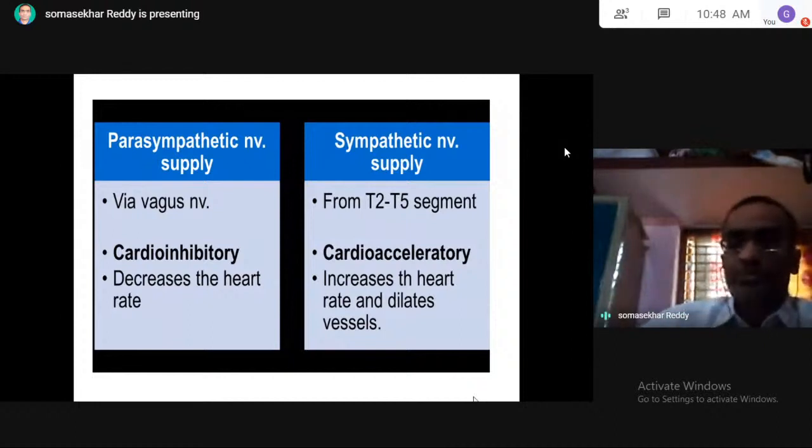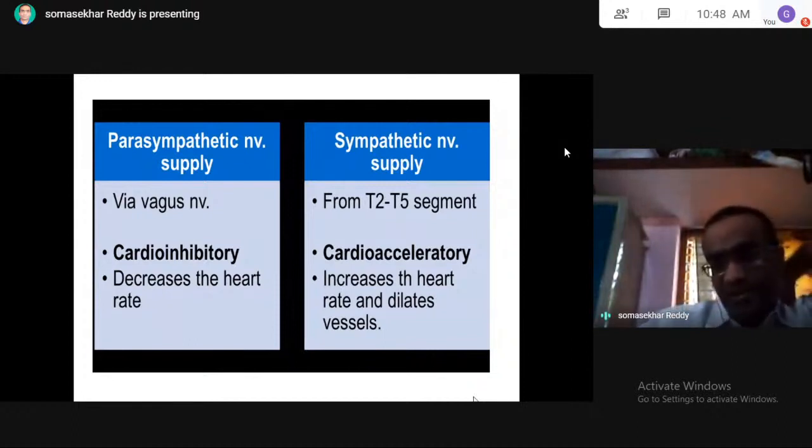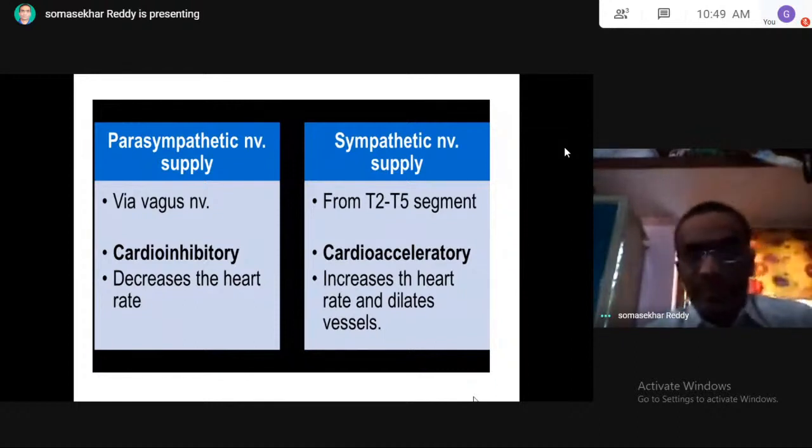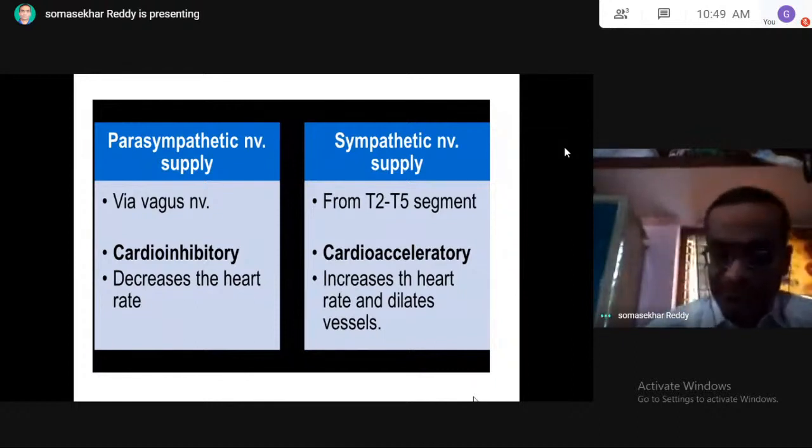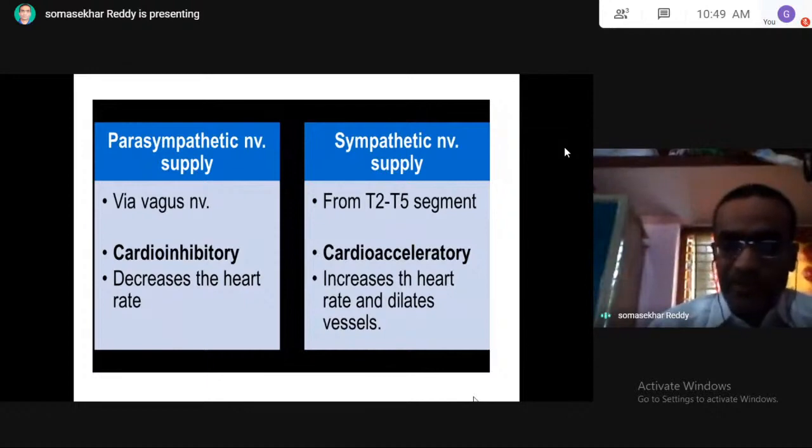Coming to the sympathetic nerve supply, from thoracic 2 to thoracic 5, the T2 to T5 segments. It is cardio acceleratory. The sympathetic nervous system is cardio acceleratory, increases the heart rate, and dilates the blood vessels.